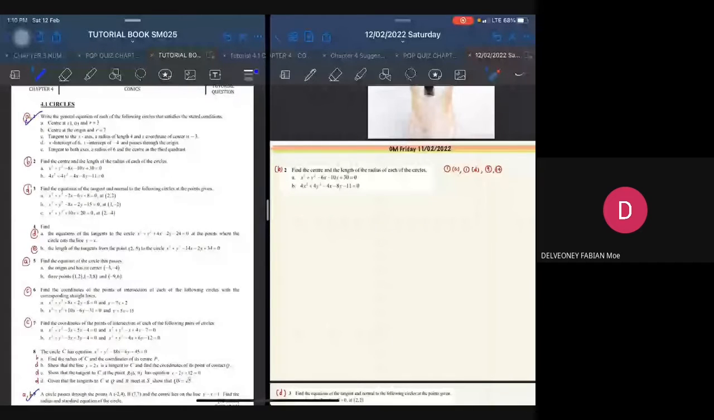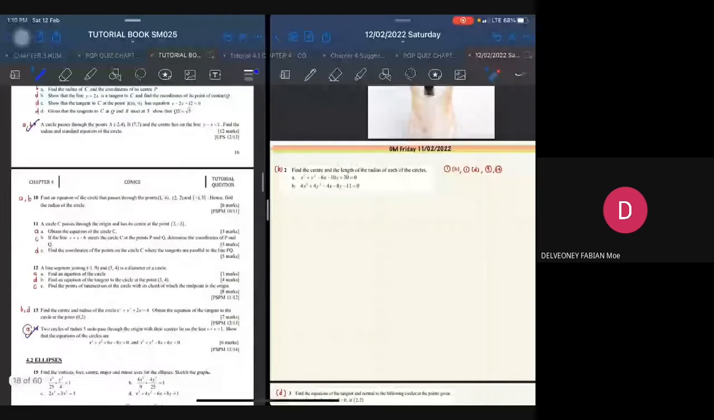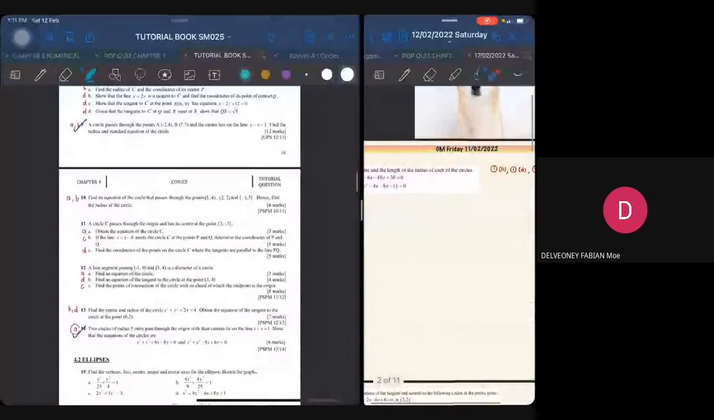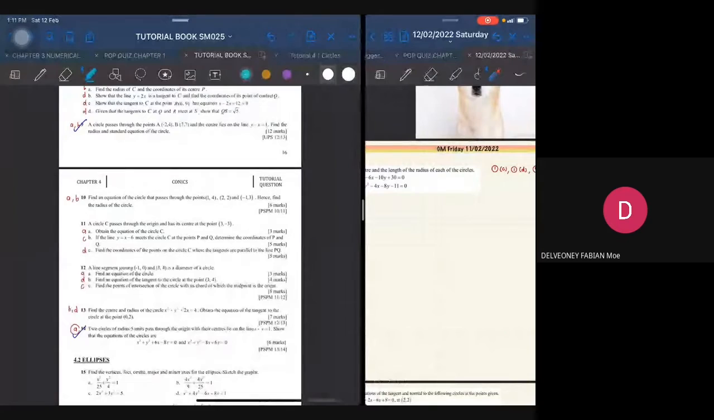So 12C is about find the points of intersection of the circle with its chord of which the midpoint is the origin. So 12C ni saya rasa dia mencabar sedikit sebenarnya soalan dia. Let me take a look at the suggested solution first. 12C, dia quite challenging. Okay, so 12C satu soalan. Okay, soalan lain? 12C.